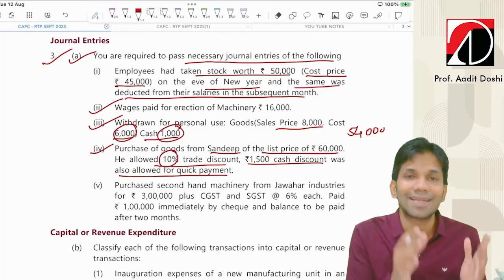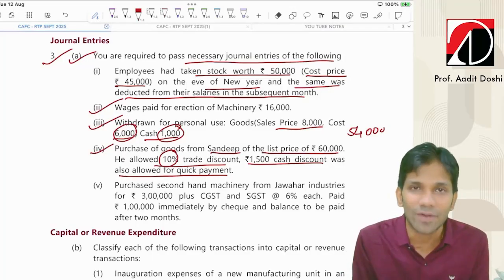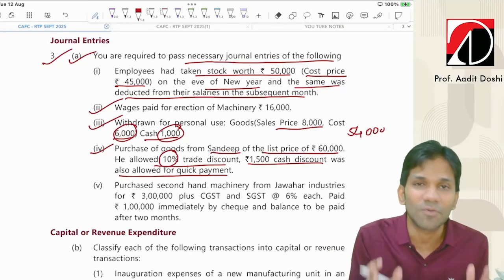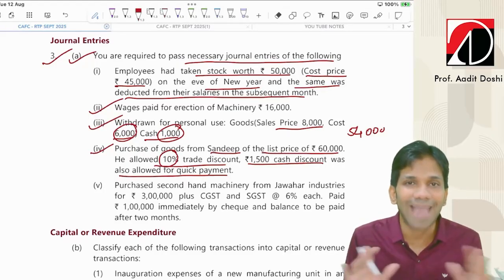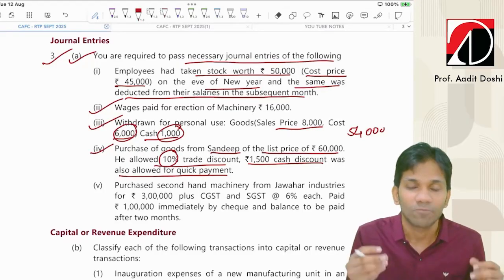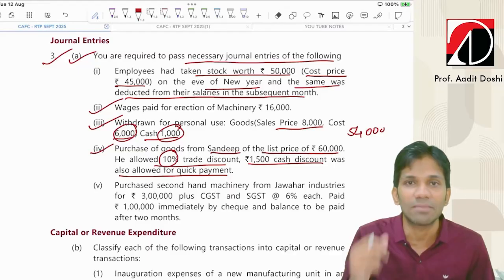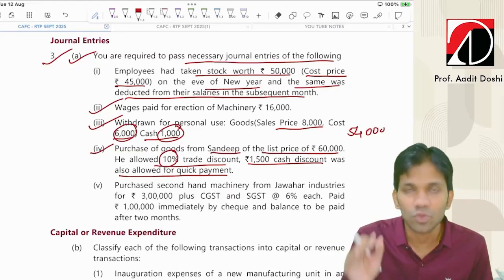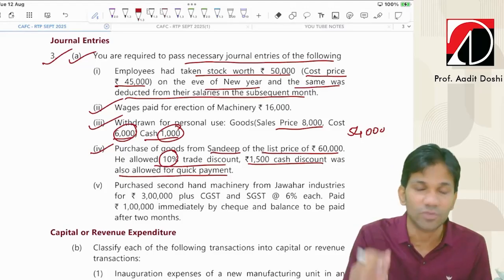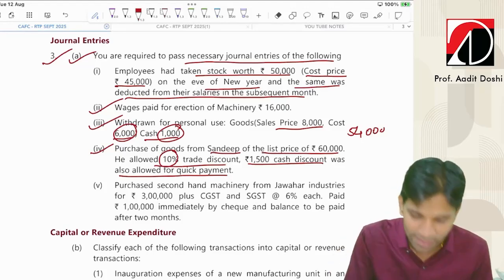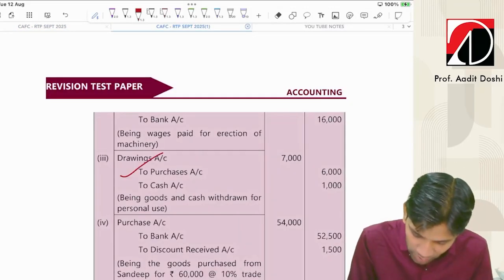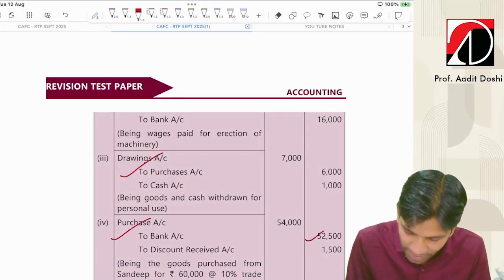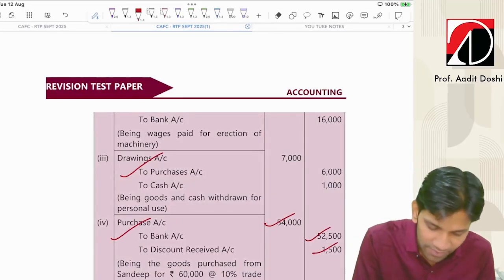1,500 cash discount was also allowed for quick payment. So guys, while reading the initial question, it looked like a credit transaction, but he immediately gave us 1,500 cash discount. So basically, this is a cash transaction only, because when cash discount is given or received, we give immediate payment or receive immediate payment. So we have purchased goods from Sandeep for cash only. The entry should be purchase account debit to bank to discount received. Purchase account should be 54,000, bank should be 52,500 and discount received 1,500.